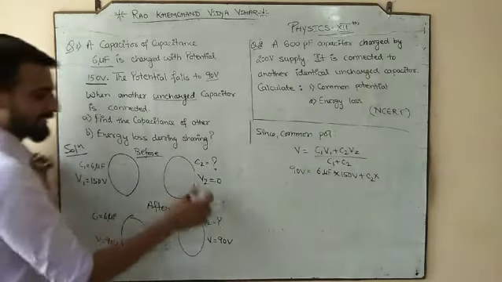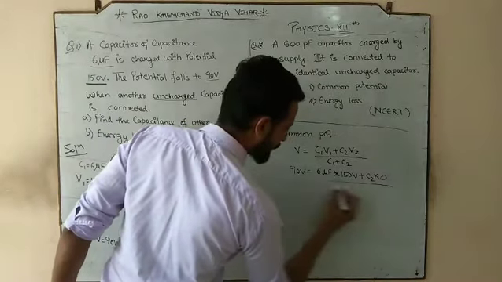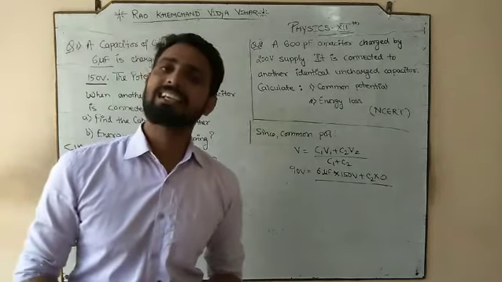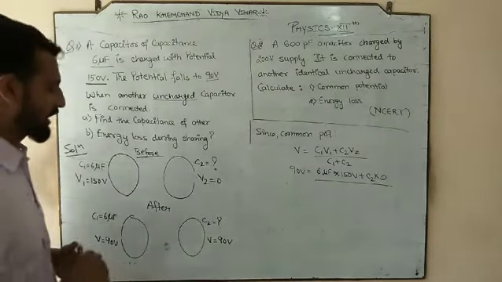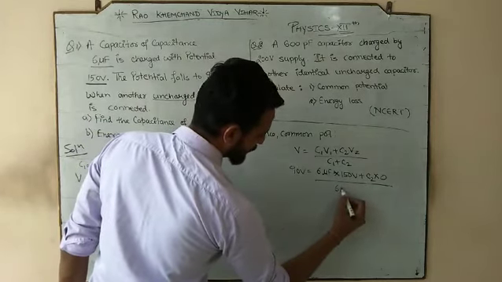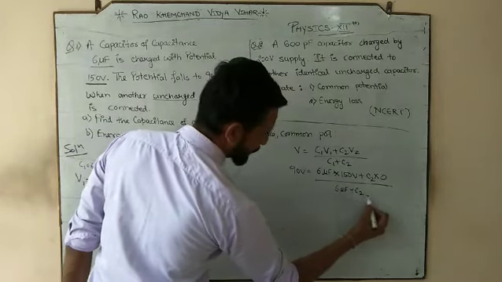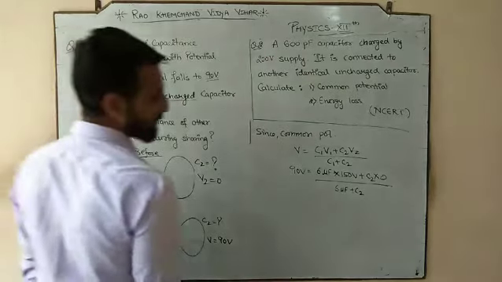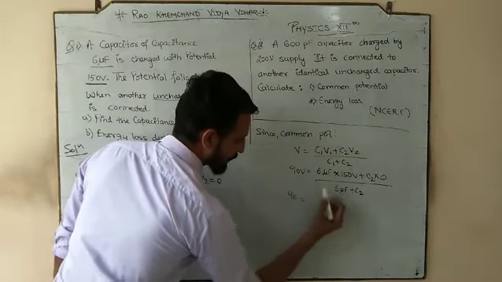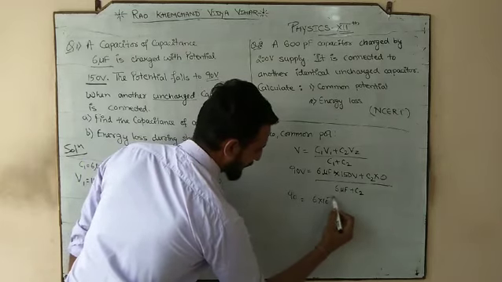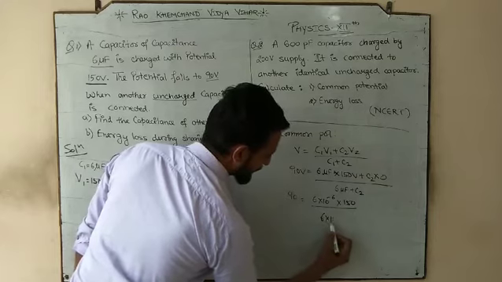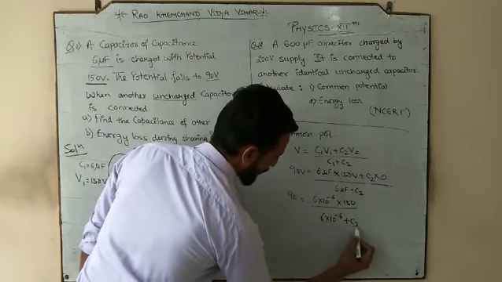C2 को C2 ही रहने देते हैं, but V2 is 0. Why V2 is 0? Because the second capacitor is uncharged. So second capacitor uncharged था, divided by C1 plus C2 which is 6 microfarad plus C2. Done? So if we solve that, 90 is equal to 6 into 10 power minus 6 into 150 divided by 6 into 10 power minus 6 plus C2.